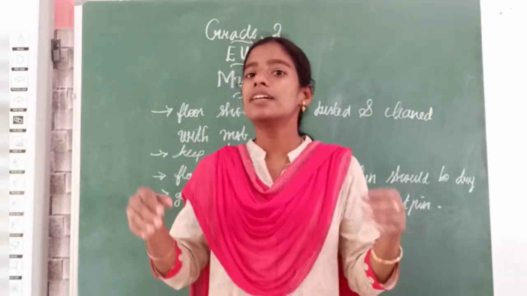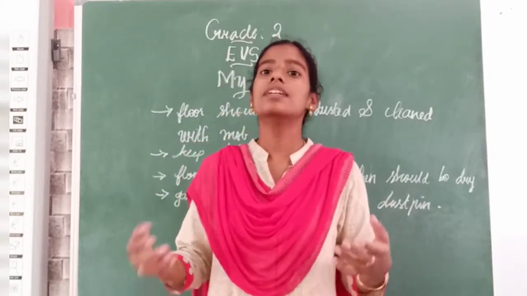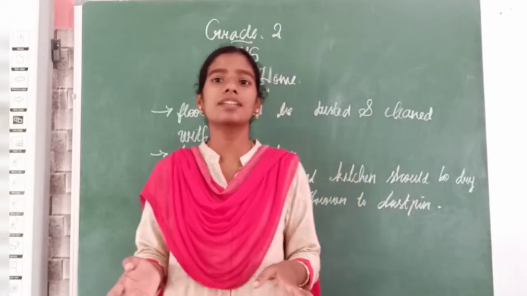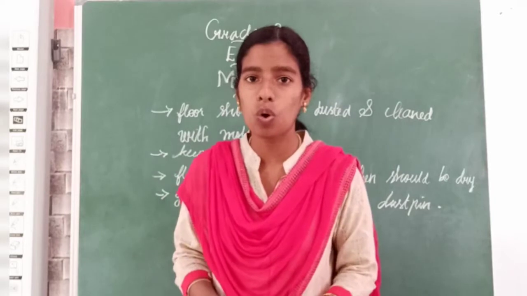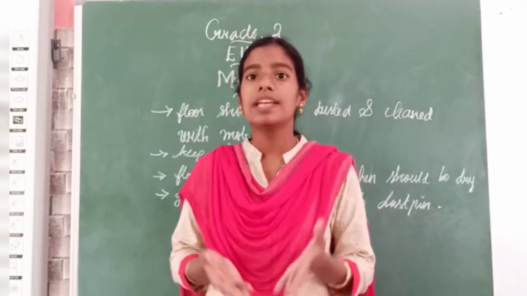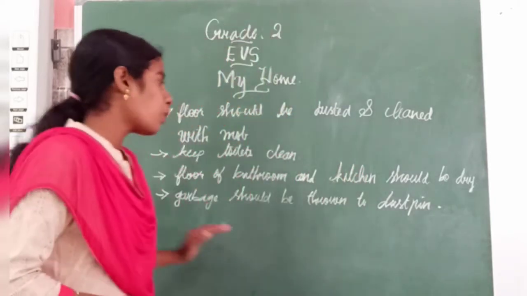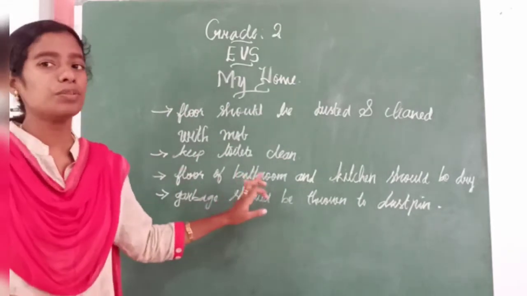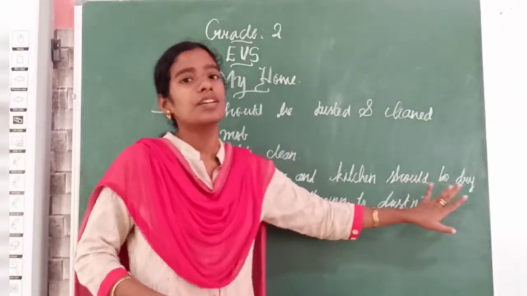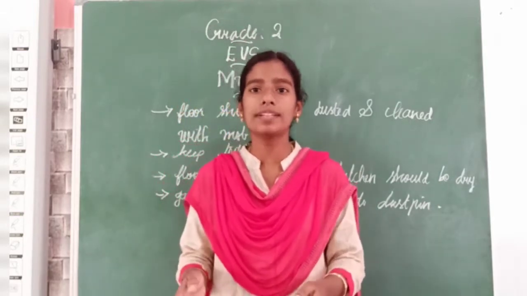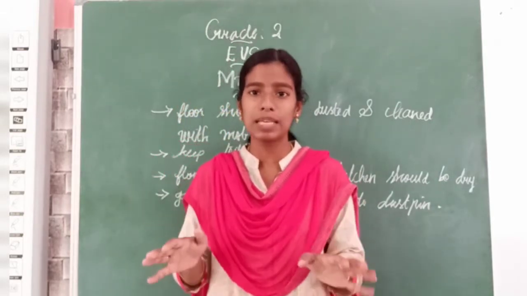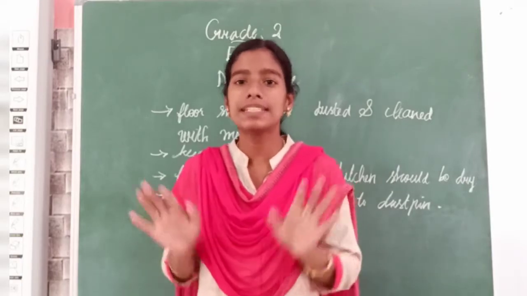When some water falls down, it can cause us to fall ill, right? So we have to keep the floors of the bathroom and kitchen dry. When you find some water, you have to clean it and keep the floors dry.